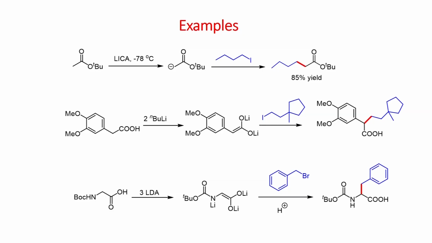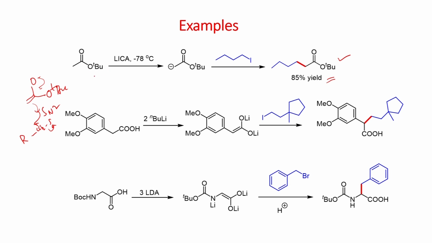Here some examples are shown, and the first reaction shows the reaction of the ester with this alkyl iodide to give this compound. The deprotonation of this can generate this enolate, and once you form it, this can undergo substitution via SN2 pathway, and you can get this compound.